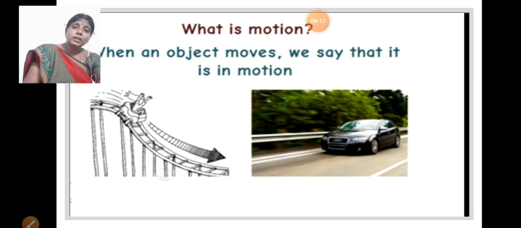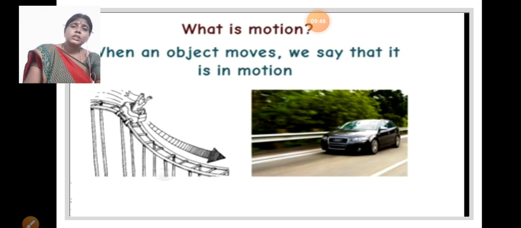Your muscular force applied on the ball can change its direction, changing its position from one place to another. So the ball is also in motion because we apply muscular force. At that time the ball's position changes. The ball is in motion.